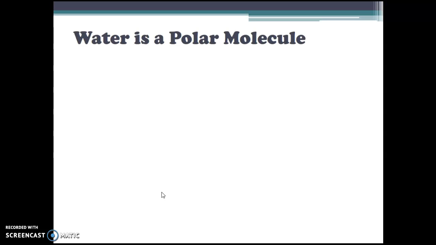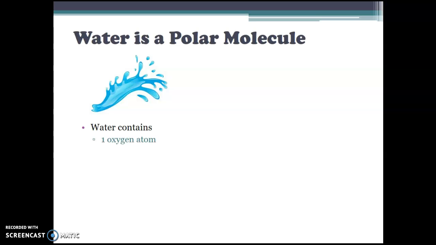Now when you think of polar, you might think of cold. I want you to think of polar as opposite ends. Think of the North Pole and the South Pole of the Earth, or the poles of a magnet. Now you can think about the poles of a water molecule. We know water contains one oxygen atom and two hydrogen atoms, and these atoms share a pair of electrons for stability. But the atoms don't share the electrons equally, so the electrons are actually pulled to one side more than the other.